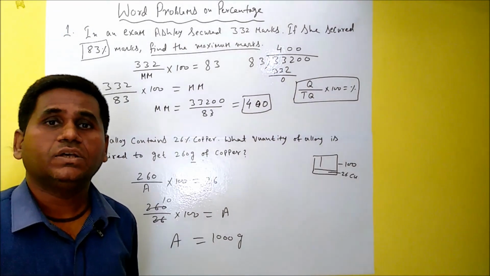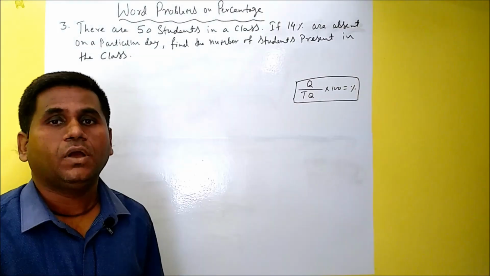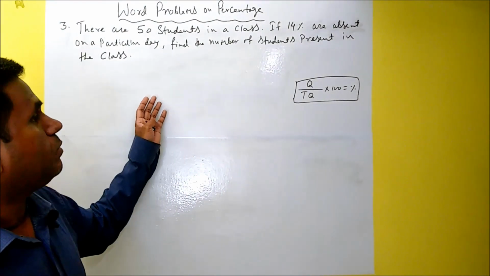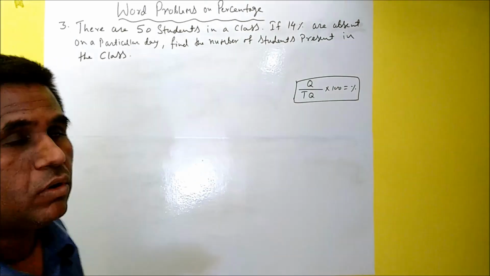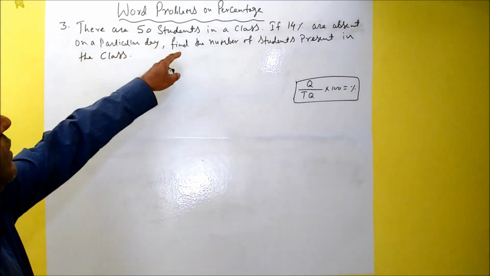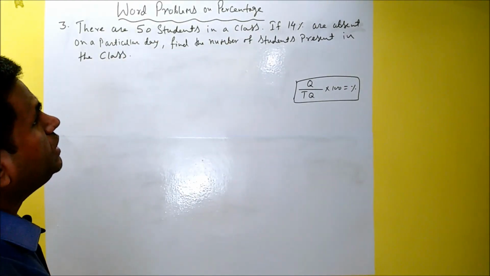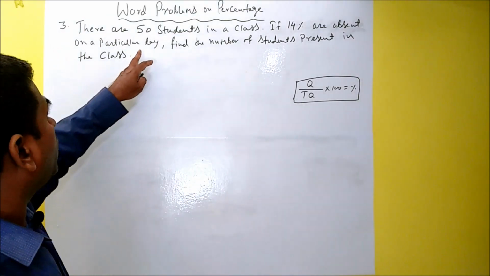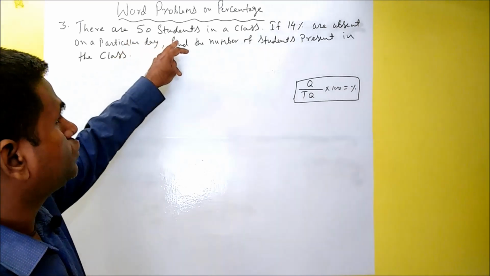Now let's see some more problems. Here I am ready with the third problem. You can see I have not erased the formula. The third problem is: there are 50 students in a class. If 14% are absent on a particular day, out of 50 students,